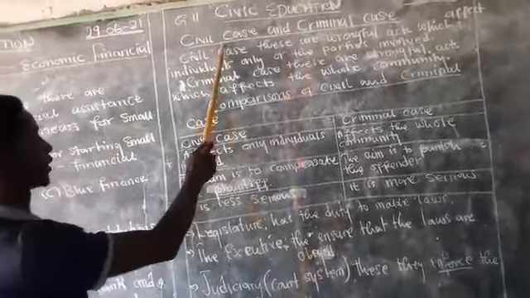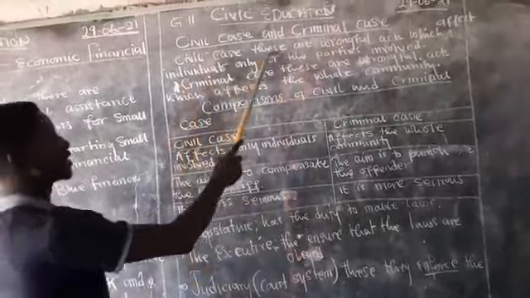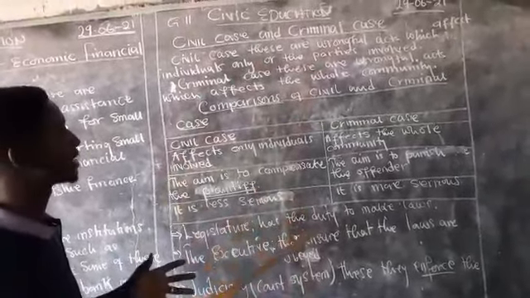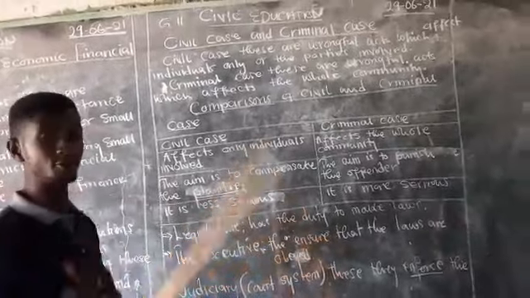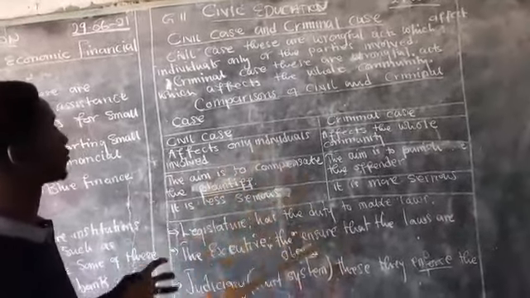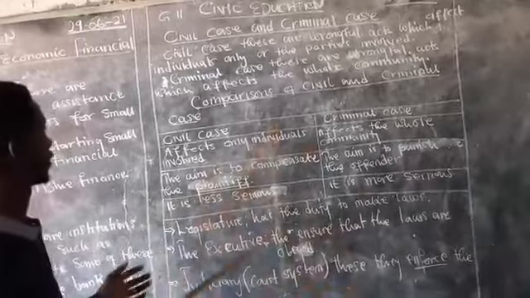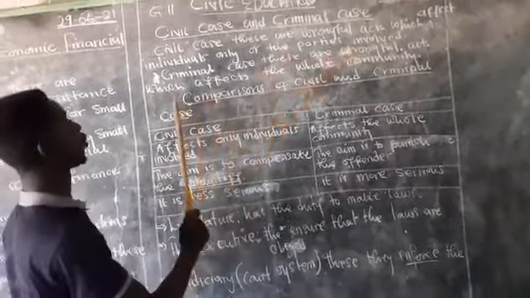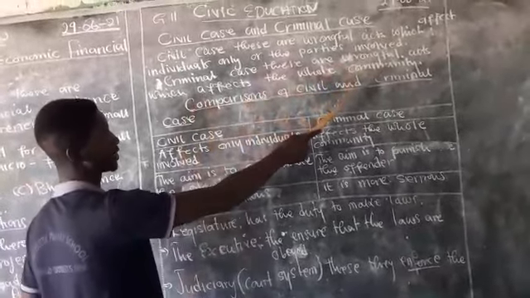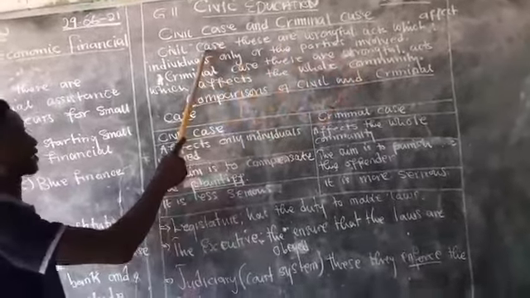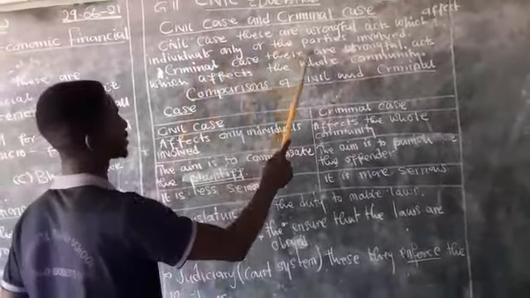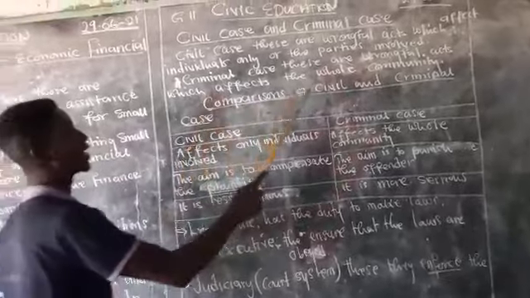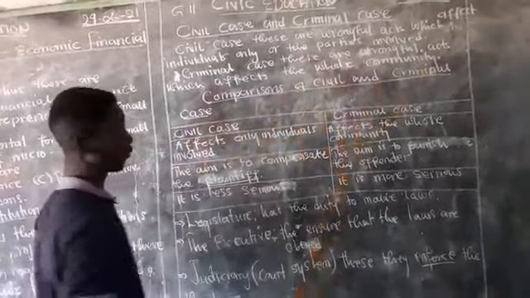So now, what is a civil case? A civil case consists of wrongful acts which affect individuals only, or the parties involved. Only those people who are involved in that type of case are the ones who are affected. And then a criminal case: these are wrongful acts which affect the whole community. Unlike a civil case, which only affects the parties involved, a criminal case affects the whole community.